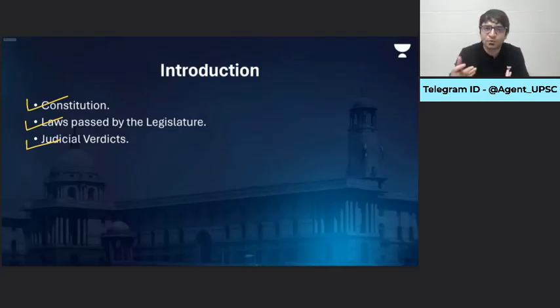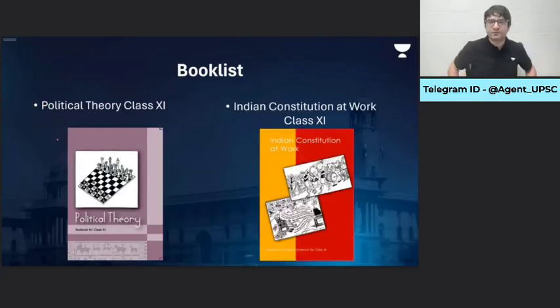But then, sir, how do we approach this subject? What are the books that we need to follow if we need to master Indian polity for the examination? Now listen to me carefully. When a student attends the class for the first time, what are the questions on her mind, on his mind? Sir, if I attend your classes, make notes of your classes, download the PPTs as well, then read Laxmikanth, then read DD Basu, then the two NCERTs, then follow The Hindu and the Indian Express, and also follow the bare act of the Constitution, sir, is that enough or should I read something else as well?